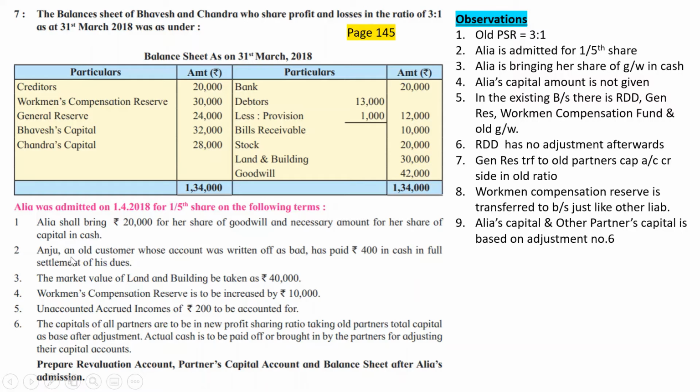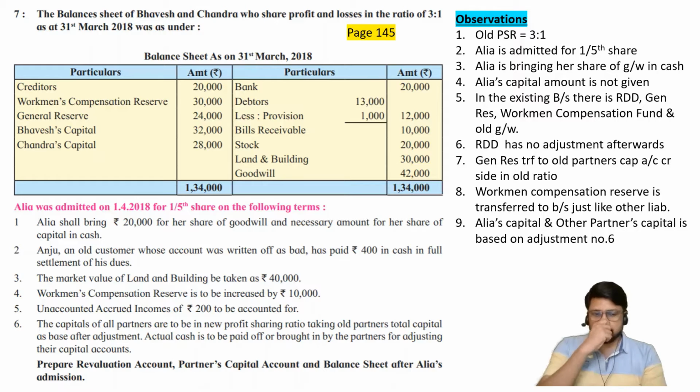Next, Anju, an old customer whose account was written off as bad, has paid rupees 400 in cash in full settlement of his dues. So what is coming in? Cash is coming in. Who is the giver? Anju is the giver. But please tell me, is Anju's account in our books, or is Anju's account already written off by us? What is your opinion? I think it is clearly told by the problem that Anju's account is already written off by us.